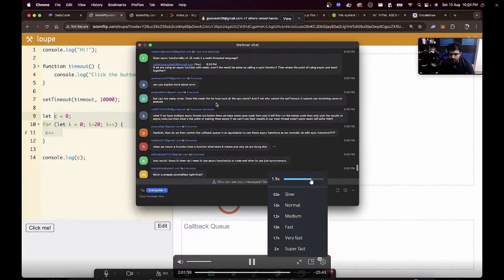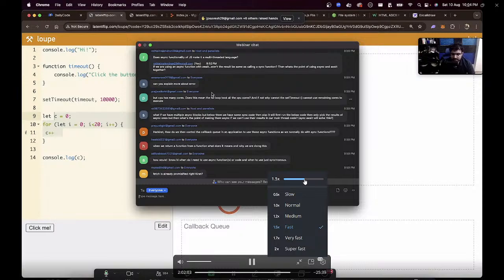How do we control callback? People post the same question twice. But the CPU has many cores. Does this mean the for loop takes all CPU cores? And if not, can't setTimeout use the remaining cores to execute? Yes. If this was Golang or Rust, you would have been able to do what you're saying.